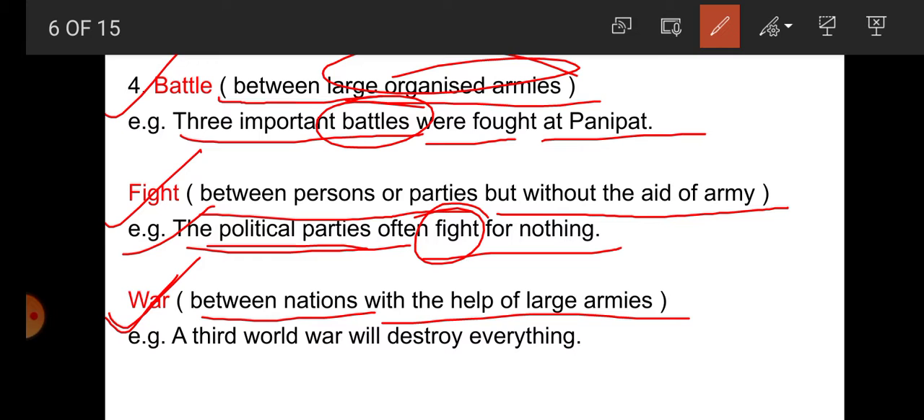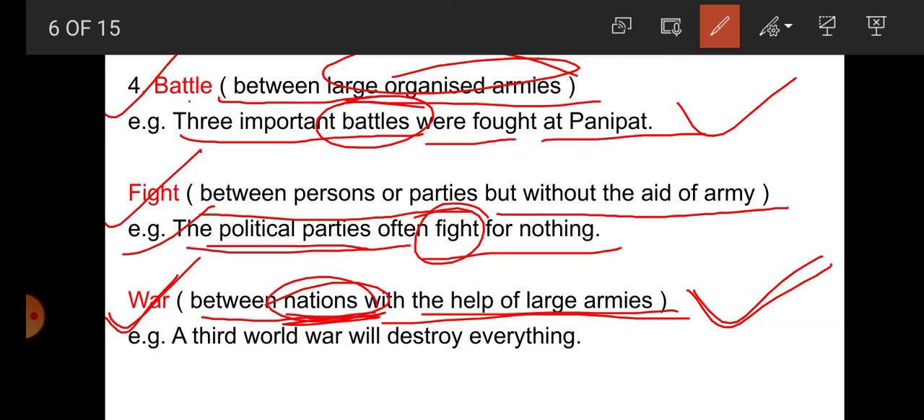War is used between nations, between two nations, and battle is within the country, among large organized armies of any king. But war is between nations with the help of large armies. So that is the difference between battle and war. War between countries and battle in the countries.